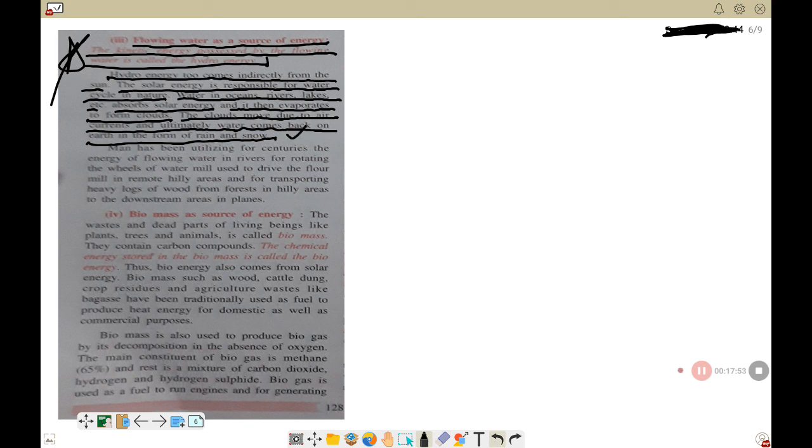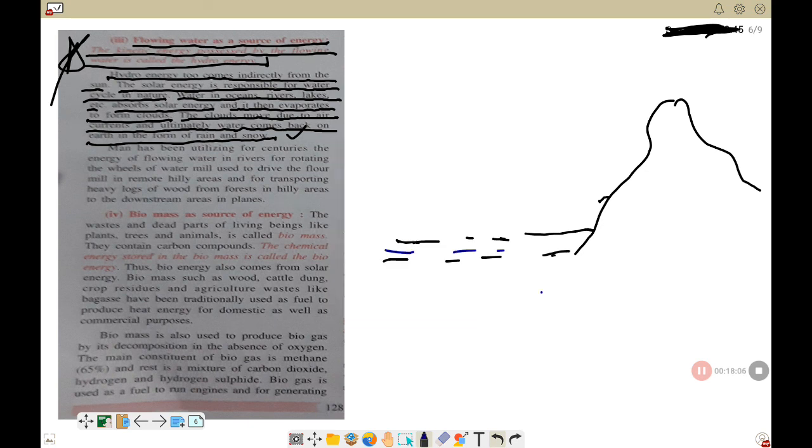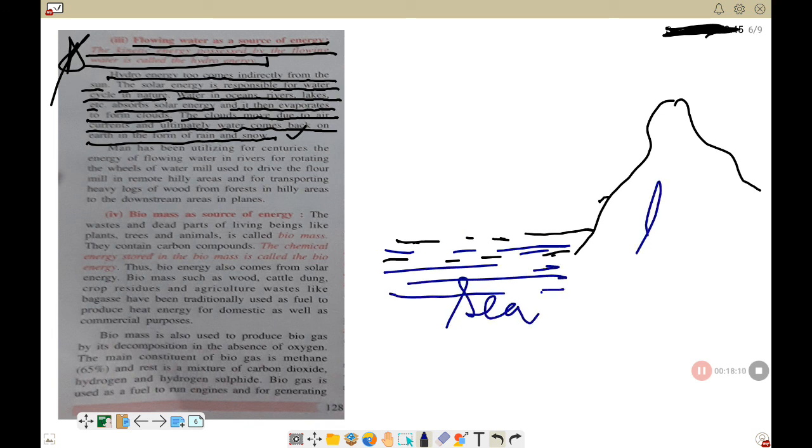See, this is how the thing is taking place. Suppose this is your mountain, and this is your sea. What is this? Sea. Let me use the blue one. So this is your sea. So here you have sea, here you have land.